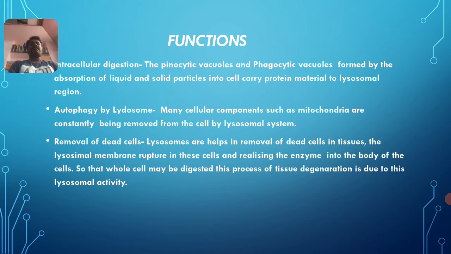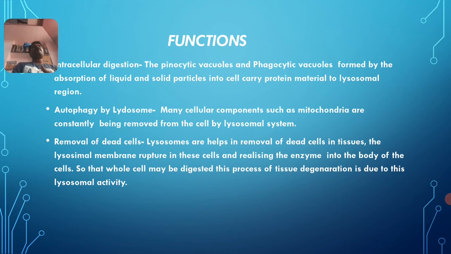Then let us study about the functions of lysosomes. The first one, intracellular digestion. Intra refers to within the cell. Digestion takes place because of the presence of lysosomes. The pinocytic vacuoles, pinocytic refers to liquid substances present in vacuoles, and phagocytic vacuoles are formed by the absorption of liquid and solid particles into the cell and carry protein material to the lysosomal region.